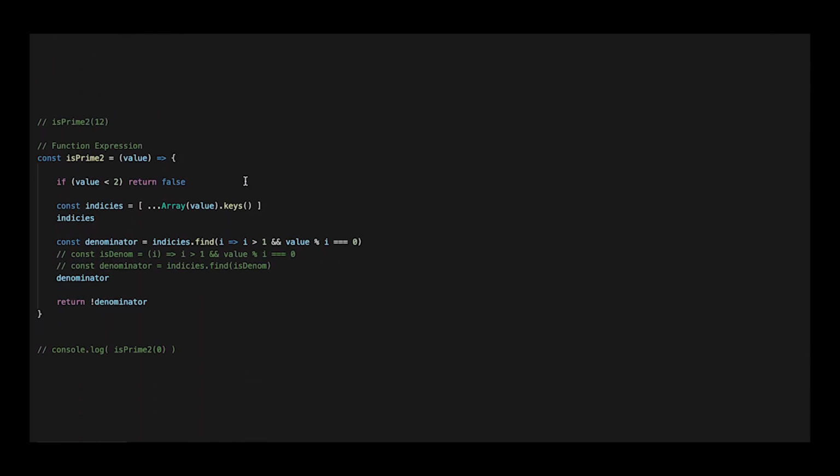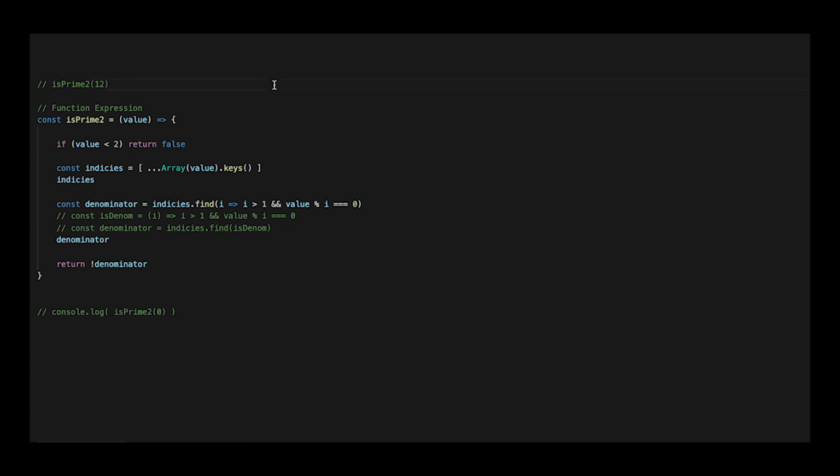In the second example, we'll look at some features introduced in recent versions of JavaScript. First off, we are using a function as a value of the variable isPrime2. Const refers to isPrime2 being immutable. Function expressions disallow hoisting, so calling isPrime2 before it is declared will throw an error.